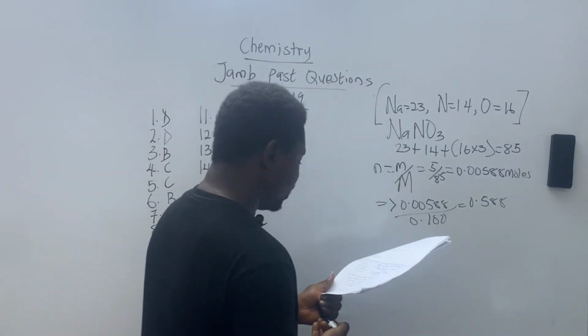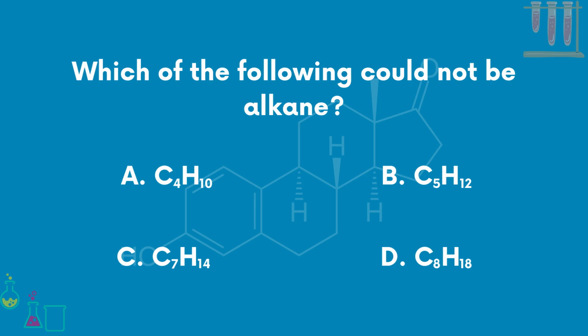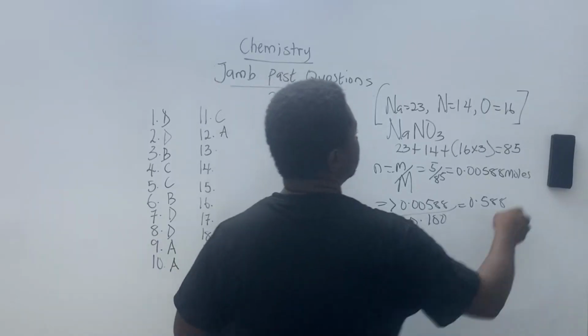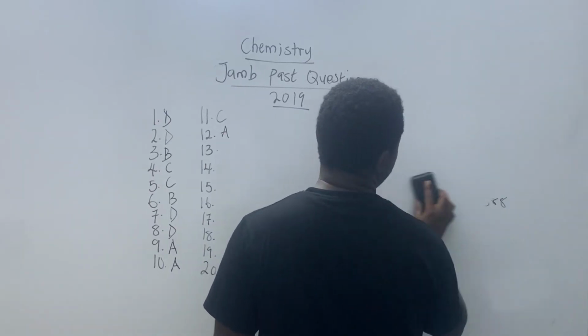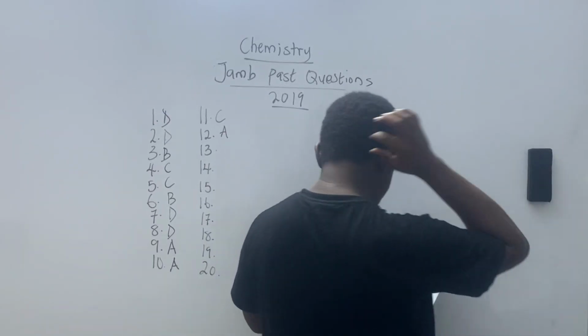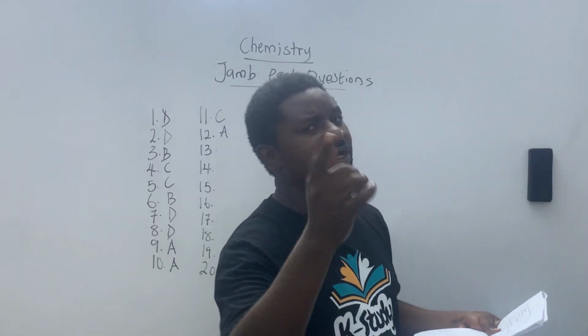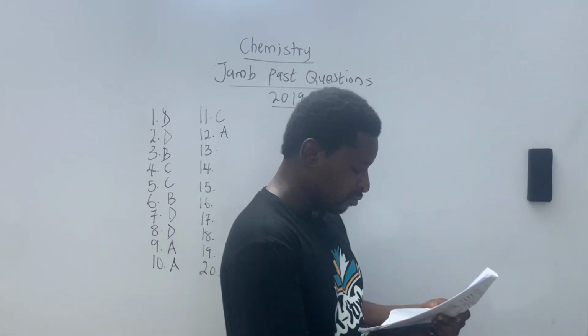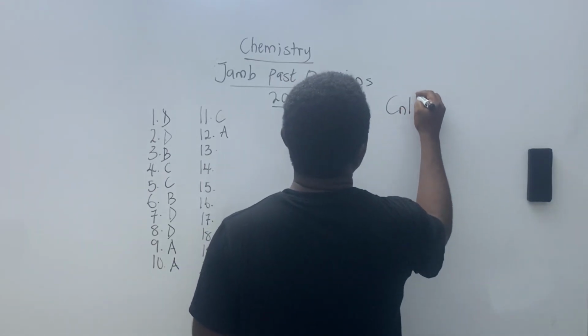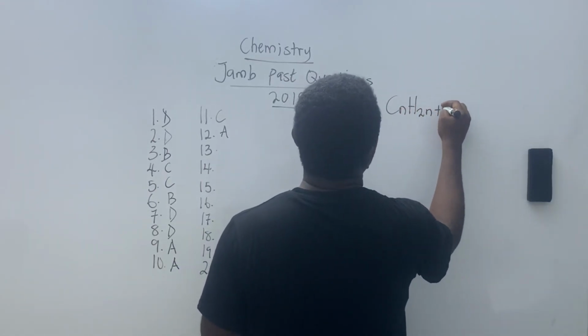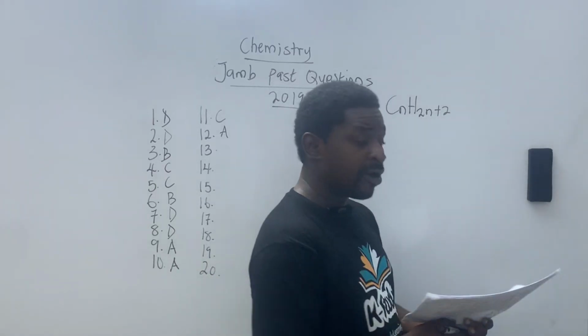Question number 13. Which of the following could not be an alkane? Let's do this quickly. Now, an alkane has a general formula, CnH2n+2. That's the general formula for alkane.